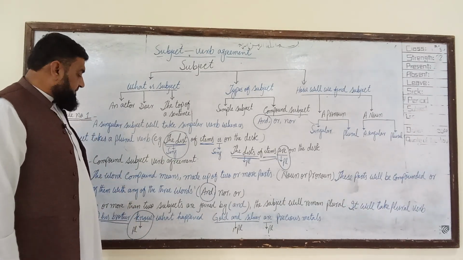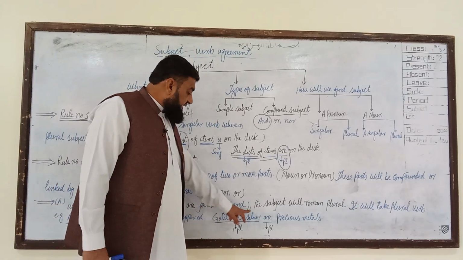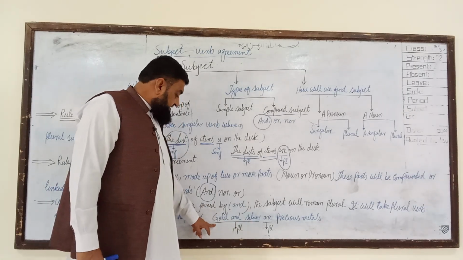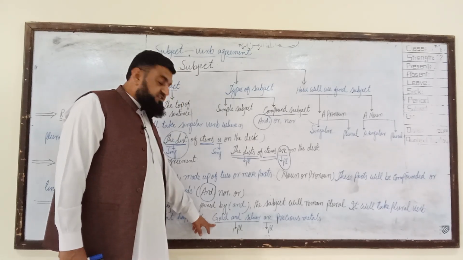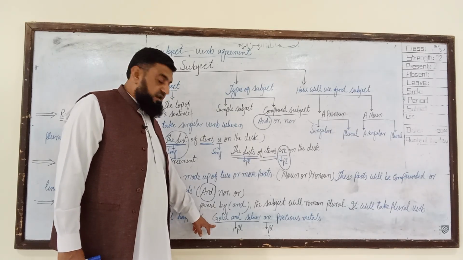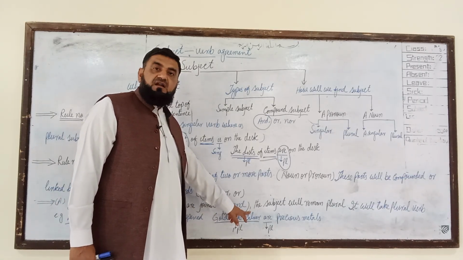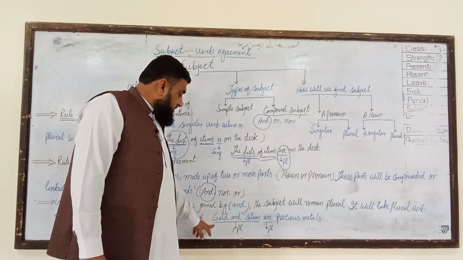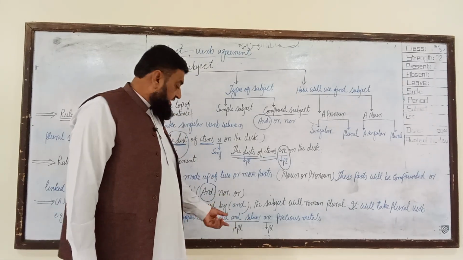So that is the first example. Second, gold and silver. Gold is singular because it is uncountable, as well as silver is uncountable.